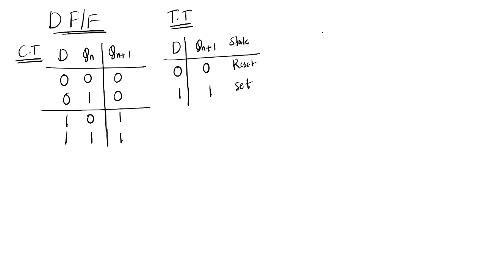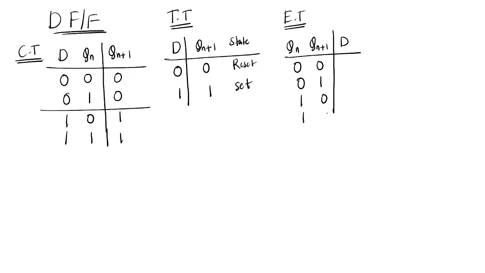Okay, and the excitation table: how are we getting Qn plus 1, next state? 0, 0, 0, 1, 1, 1. See here, 0, 0 means 0. 0, 1 means 1. 1, 0 means 0. 1, 1 means 1.